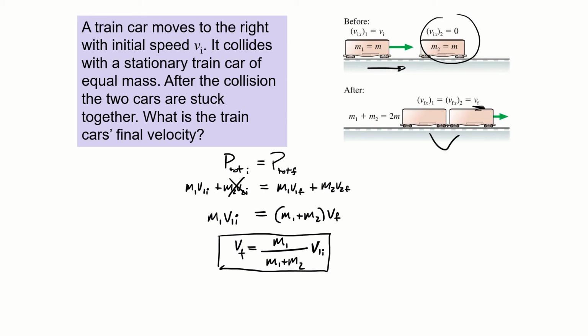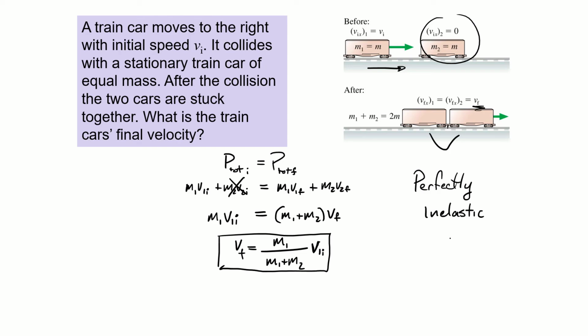A side note: collisions like this, where the objects stick together at the end, we refer to as perfectly inelastic collisions. We'll get into why they get that name in a few videos from now, but just know it's a very common type of collision.